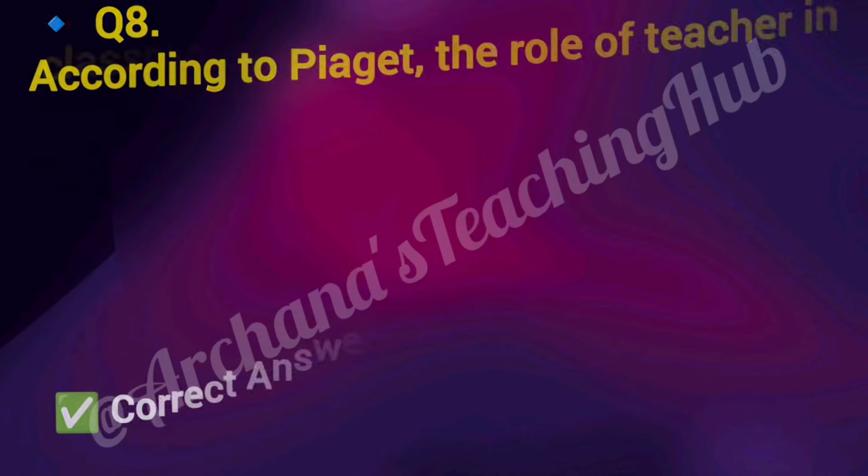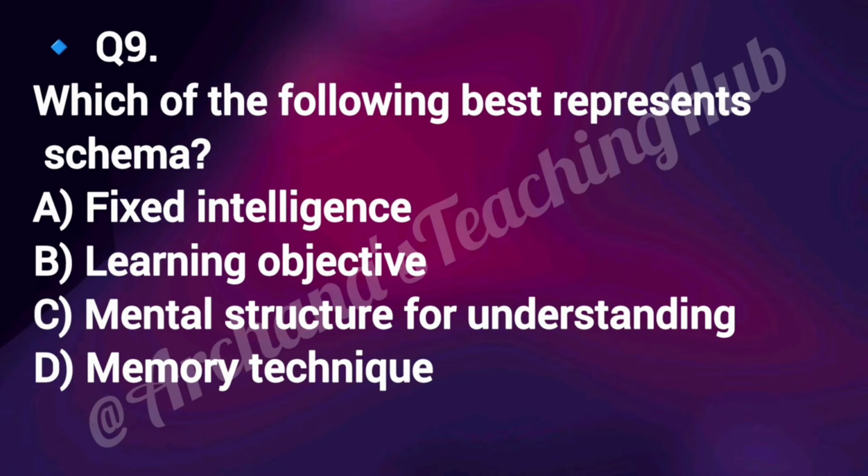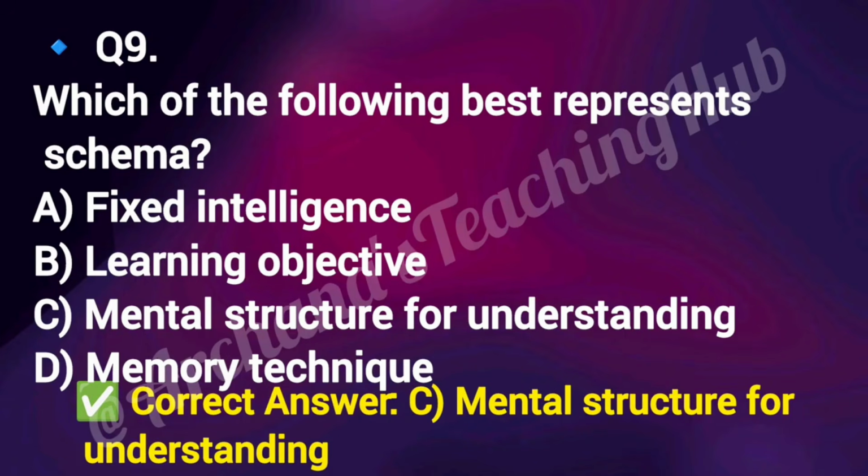Question number 9. Which of the following best represent schema? Option A, fixed intelligence. Option B, learning objective. Option C, mental structure of understanding. Option D, memory technique. Correct answer is option C, mental structure of understanding. Schema is a mental framework that helps organize and interpret information.